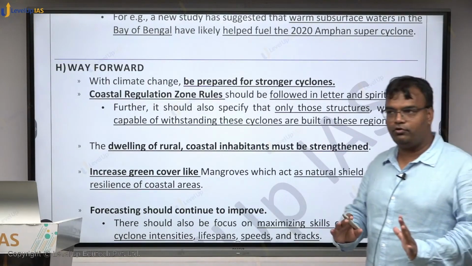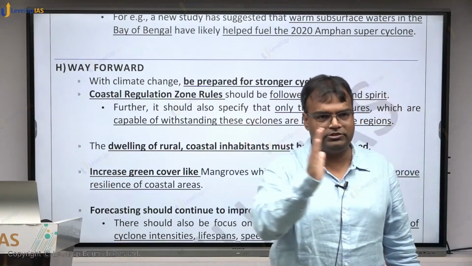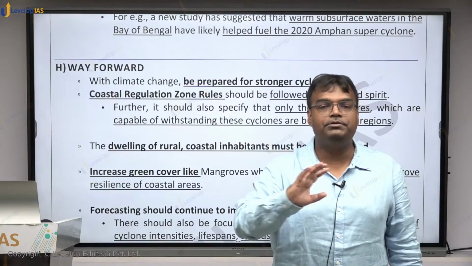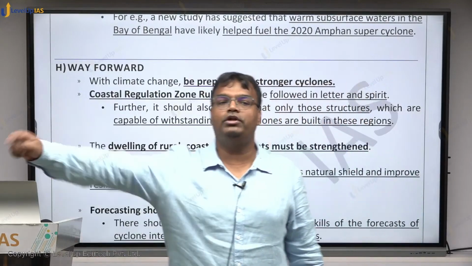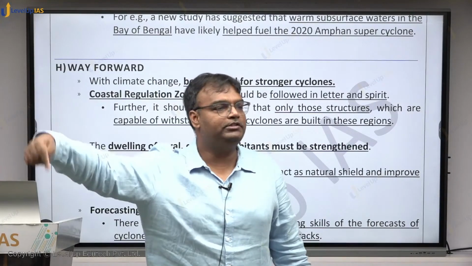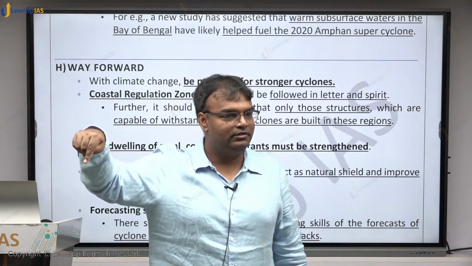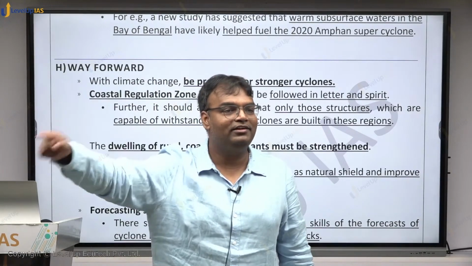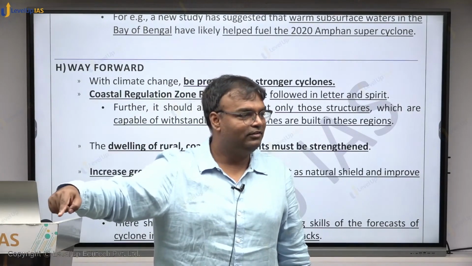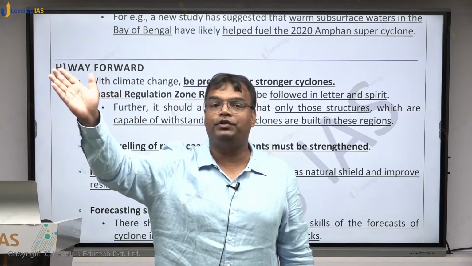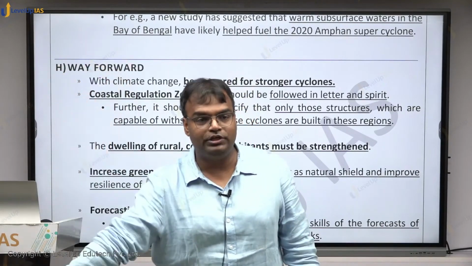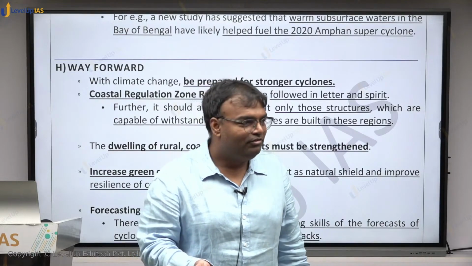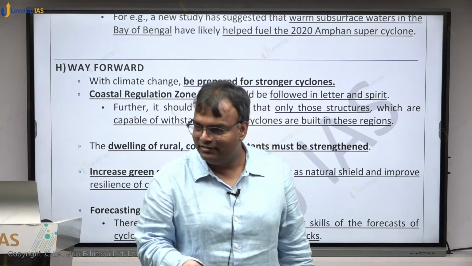But before I go into way forward, do we have clarity on all other aspects of cyclones? In which region it will originate, in which region it will not. Now if you are asked why cyclones don't occur in this region, think of that region and the conditions which are needed, and find what are the conditions which are not fulfilled there. If you are given a place just above the Tropic of Cancer or below the Tropic of Capricorn, then perhaps the sea surface temperature will not be very high. That can be one of the reasons.